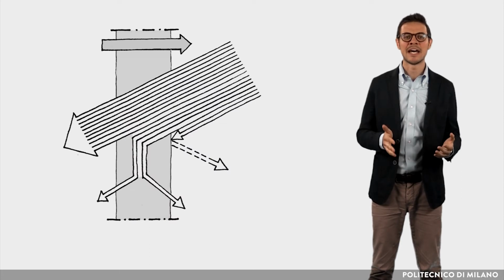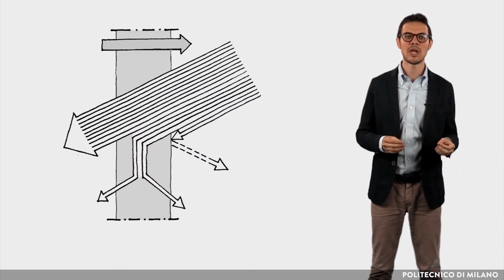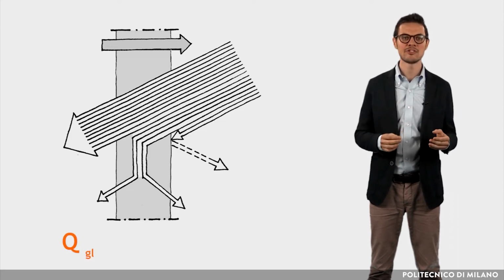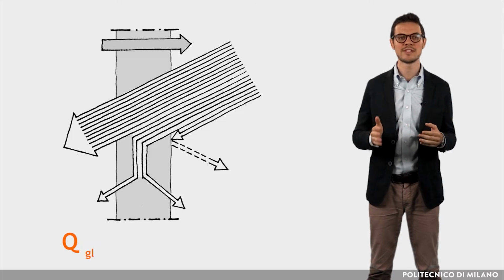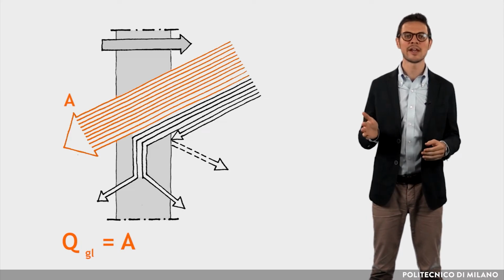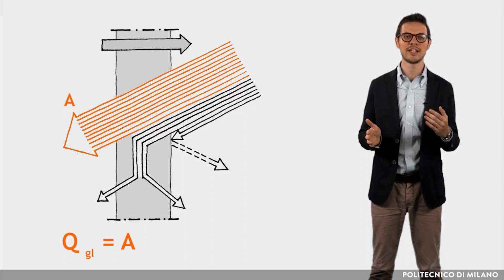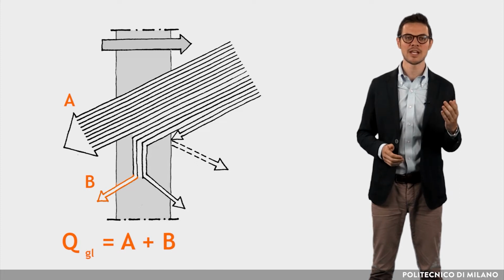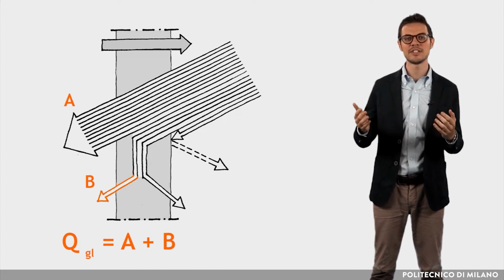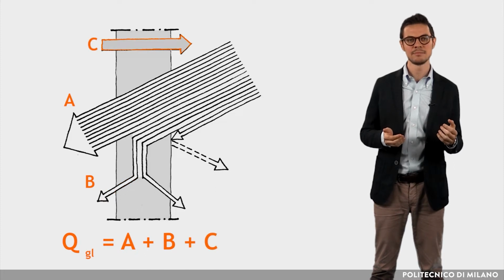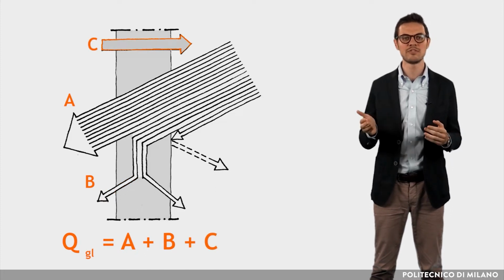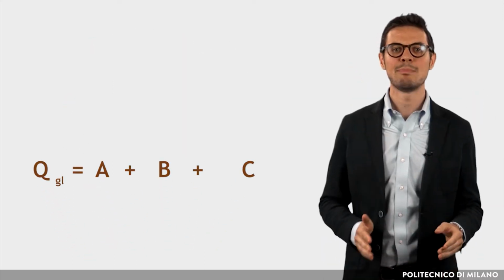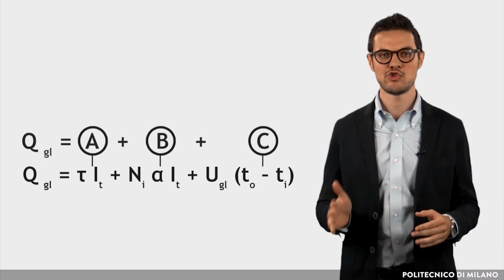In order to better understand the glass properties, a simple energy balance of a glass pane is described, in which the total energy flux through the glass is equal to the sum of A, the solar radiation flux transmitted through the glass; B, the fraction of incident solar energy flux absorbed by the glass and transferred inside; and C, the thermal flux due to the difference in temperature between inside and outside. The instantaneous energy balance can then be written as shown.